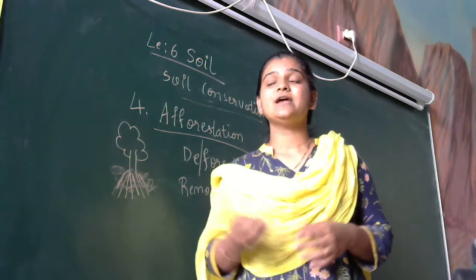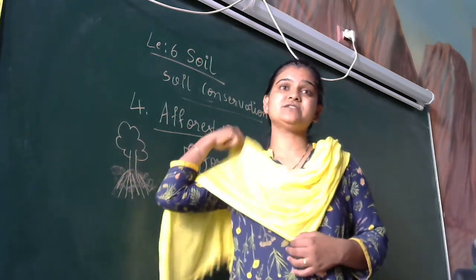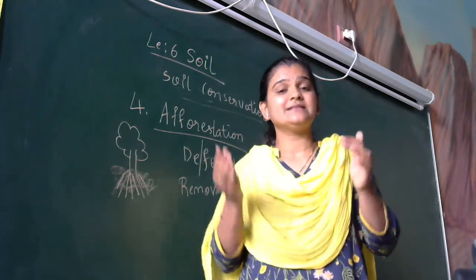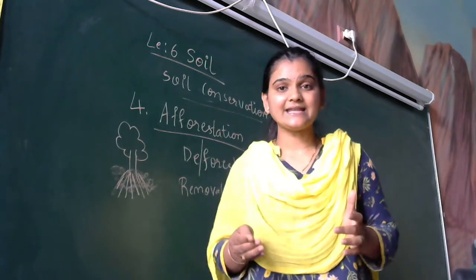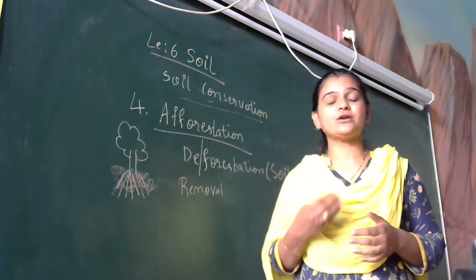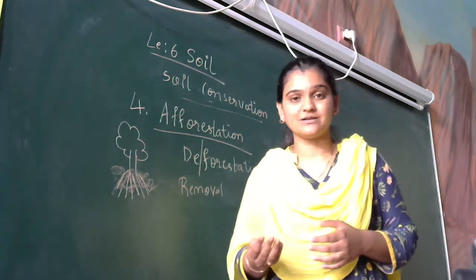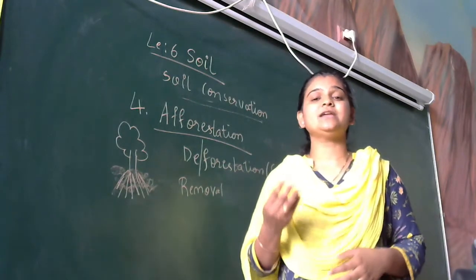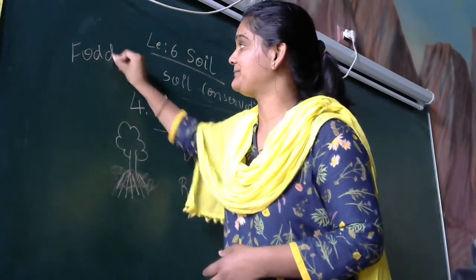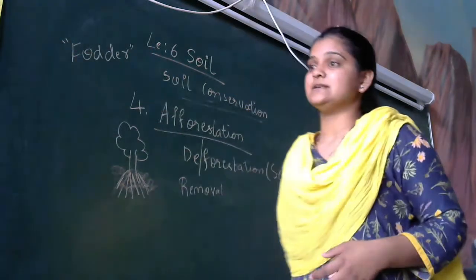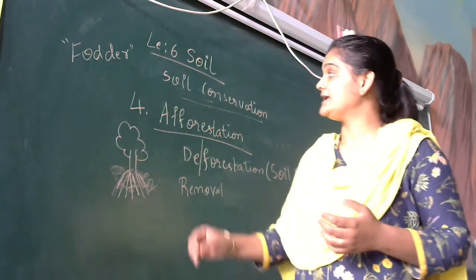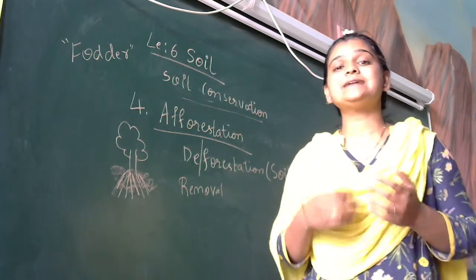Cover crops are grown when the first crop has been harvested, and before we sow the second crop, there is some gap left over. In that gap period, we can grow some cover crops such as fodder. Fodder is the food for the animals. The animals will be fed with the food known as fodder. Yes, fodder is the food given to cattle. And the third one is terrace farming.